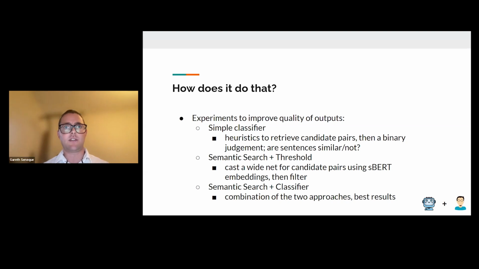And then the third approach that we tried was a combined approach, combining the embedding and the classifier. That gave us the best results. The conclusion being that, of course, we see again human expertise in data labeling and letting the machines learn from that. High quality data is what gives us those good results. Next slide, please.